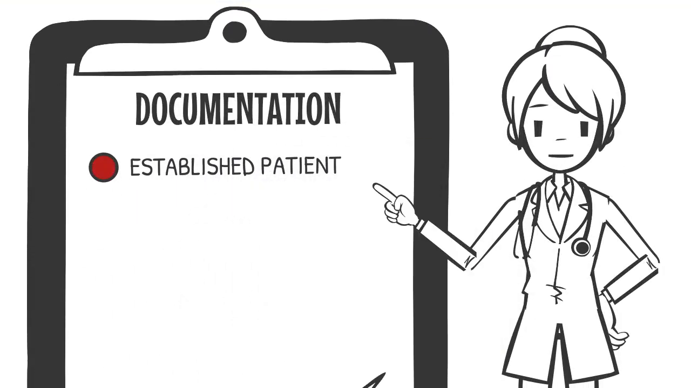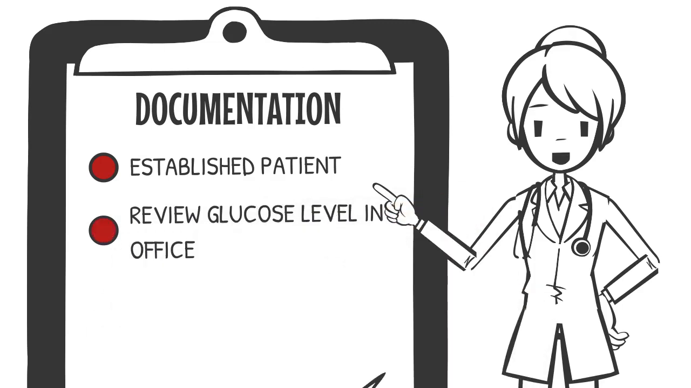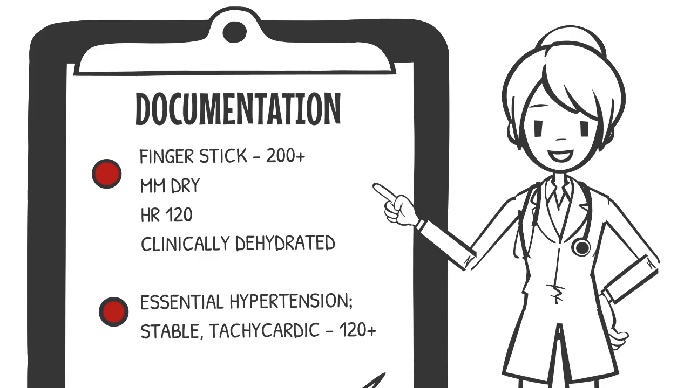Documentation for this established patient is extensive. You check the patient's glucose. You also check her heart rate. You document finger stick in office is 200 plus. Dry. HR 120. Clinically dehydrated. Essential hypertension stable but tachycardic in the 120s.